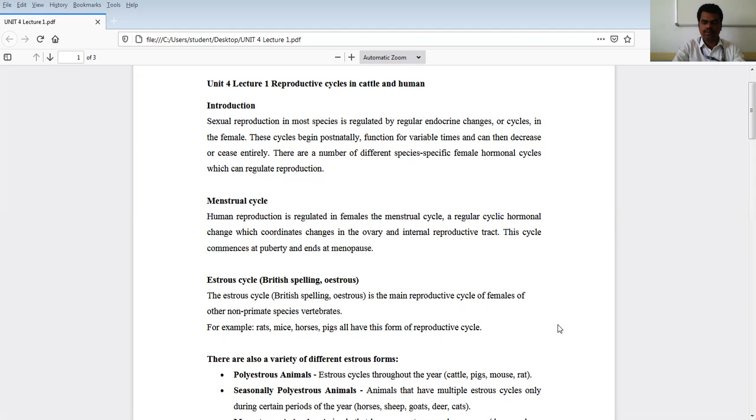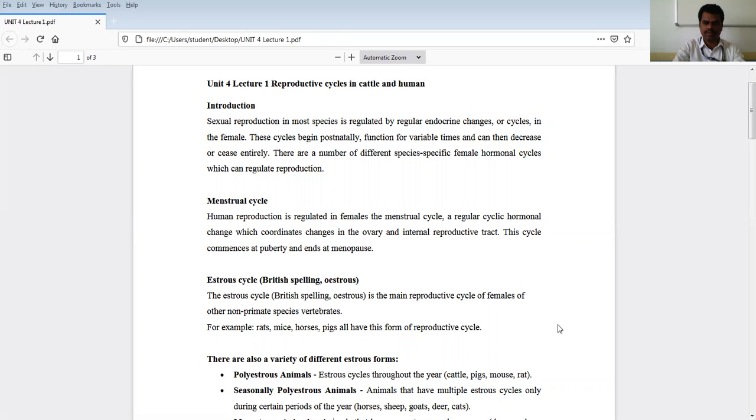Then coming to what do you mean by this reproductive cycle? In human beings, for reproduction, the reproductive cycle plays a very important role. The best example of the reproductive cycle in humans, that is in females, is the menstruation cycle. So what do you mean by this menstruation cycle?